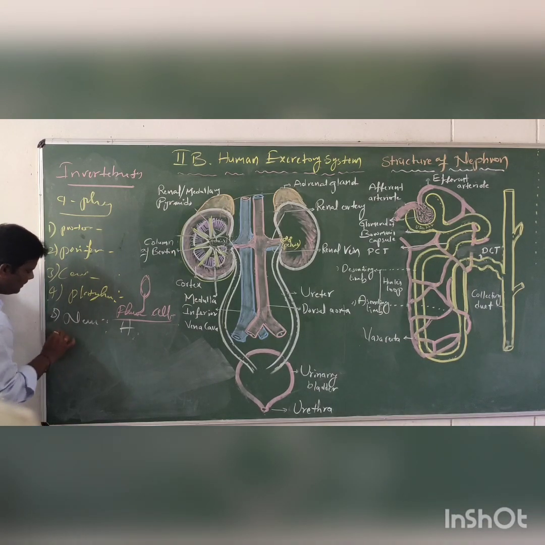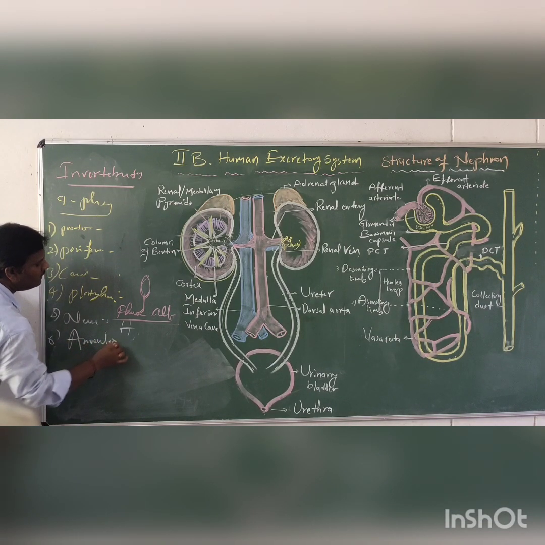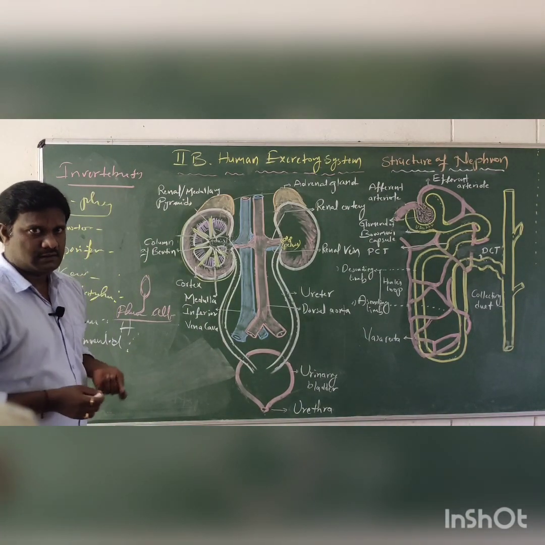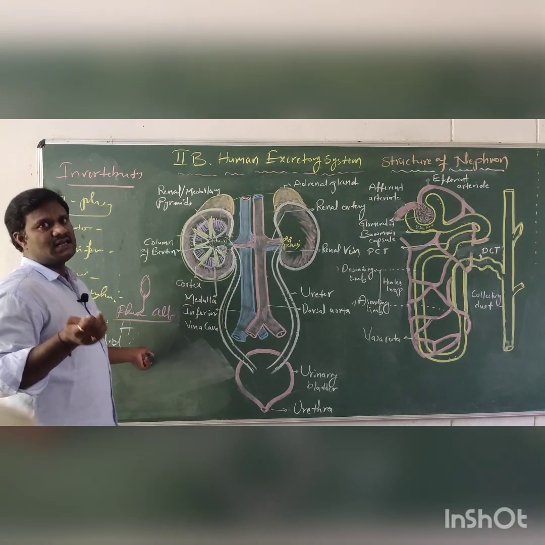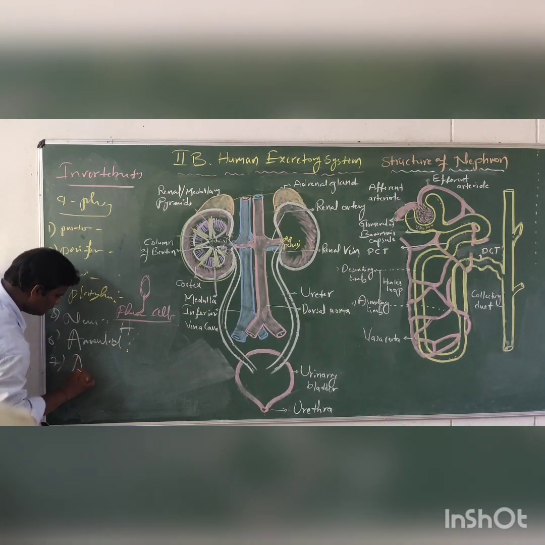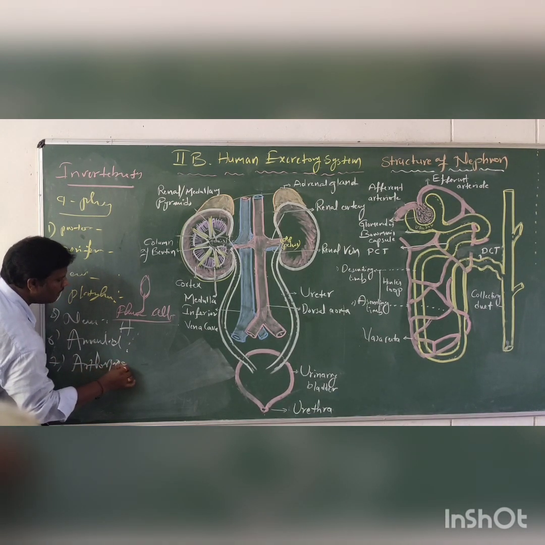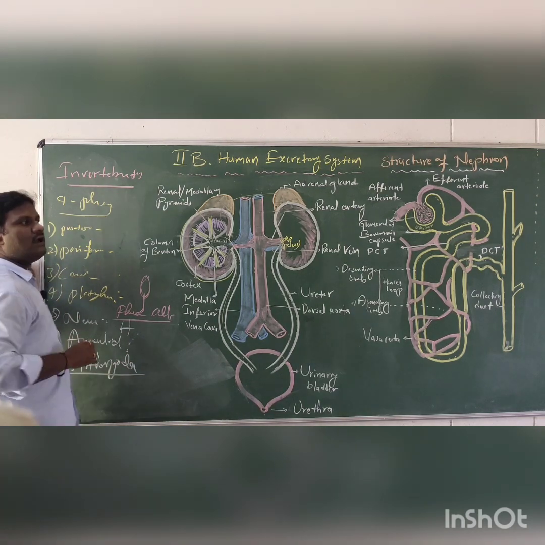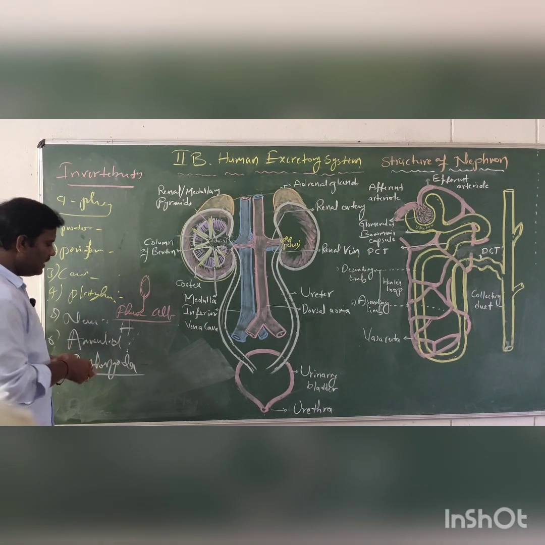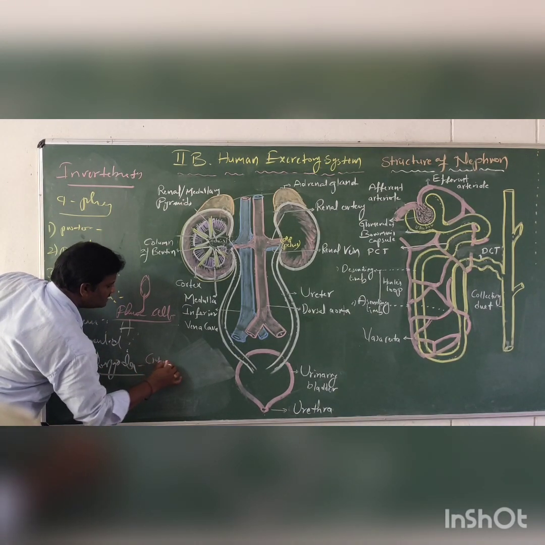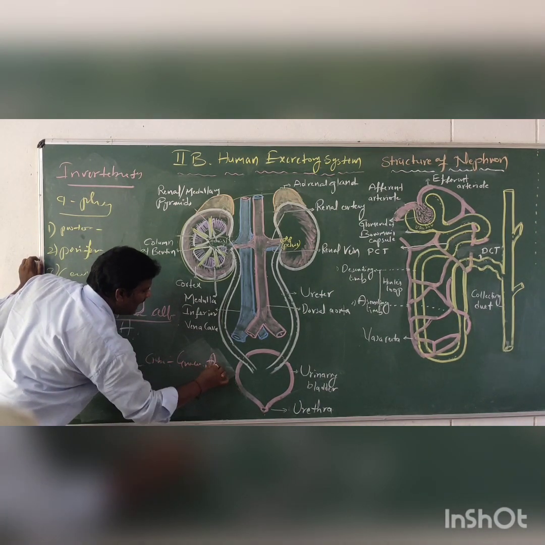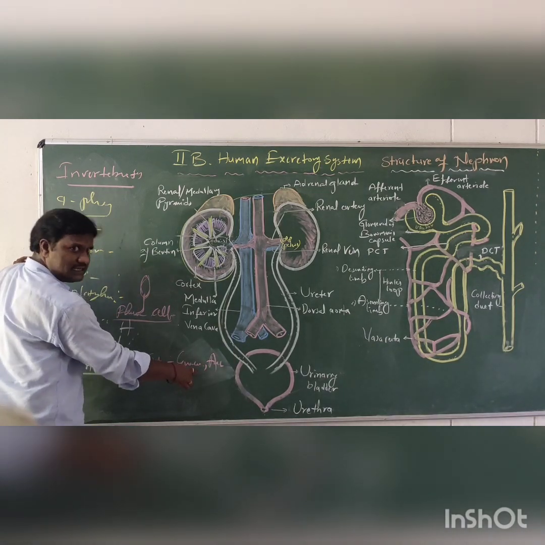And the next one is Annelida. In annelids, botryoidal cells, chloragogen cells and nephridia are the special cells for excretory products. And the next one is Arthropoda. Arthropoda is the largest phylum among invertebrates and non-chordates. Majorly in crustacea, green glands and antennal glands are present. These are the excretory organs.